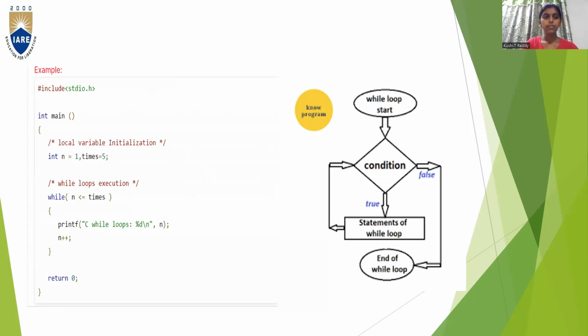Let us see an example. Here we are going to take two integer values, that is n is equal to 1 and times is equal to 5. While n is less than or equal to times, print C while loops comma n, then give the increment n plus plus, and return 0. Until the condition n is less than or equal to times is true, the loop will perform the procedure inside the loop. Once the condition is false, it comes out of the loop and the program comes to an end.